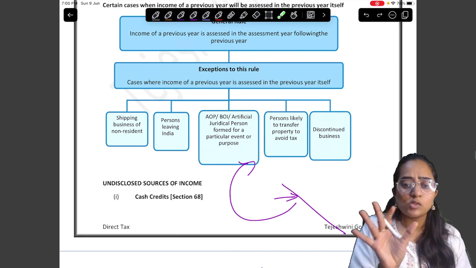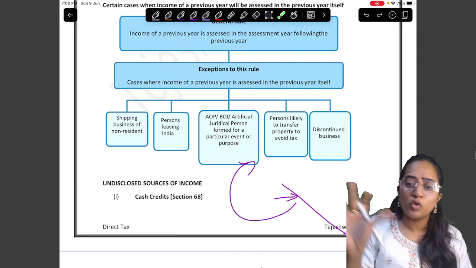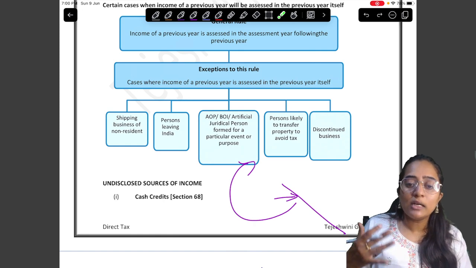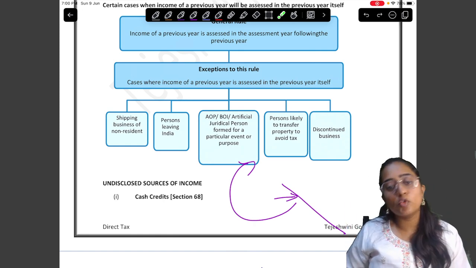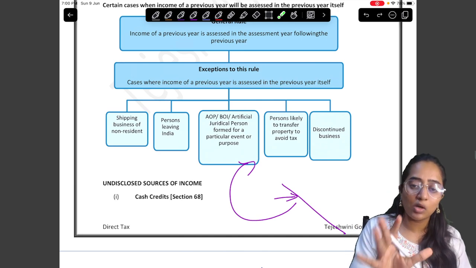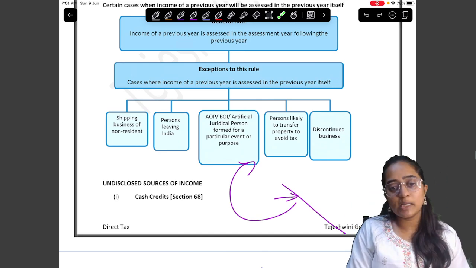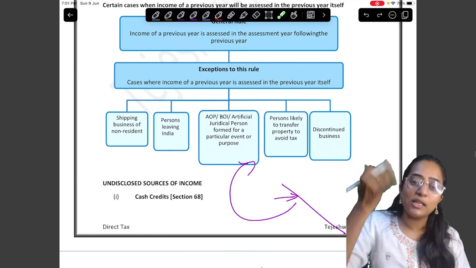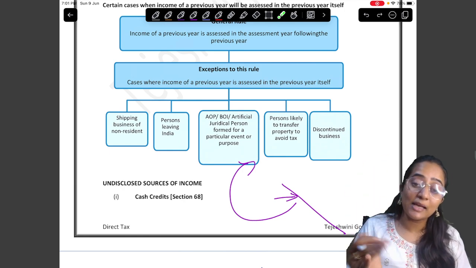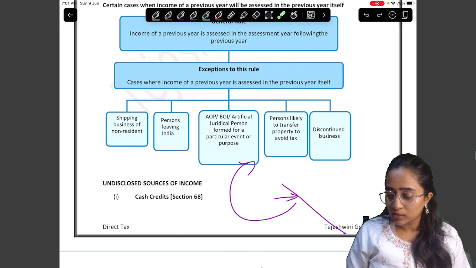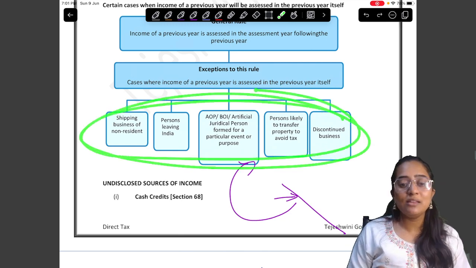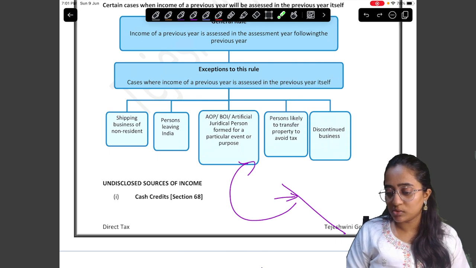That is, they've done business only for 6 months, 8 months, and they have dropped their business. Why does that company need to wait till the next year to pay the tax? However, you are dissolving your business, discontinuing business, and going home. Pay the tax and then go home, no? That is, pay the tax in the PY only is what I mean. So these are the 5 points which are the exceptions to that.